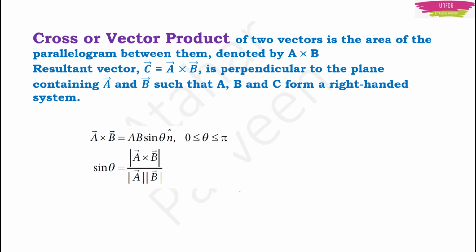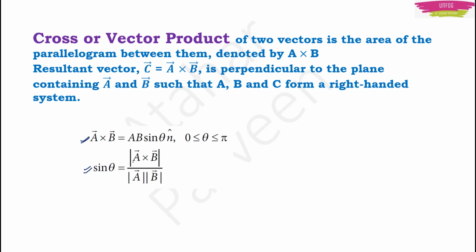You can also write A cross B as AB sine theta into n cap, where theta lies between 0 and pi. And then because of this first equation, your sine theta will be equal to the magnitude of the cross product of A and B upon magnitude of vector A into magnitude of vector B.